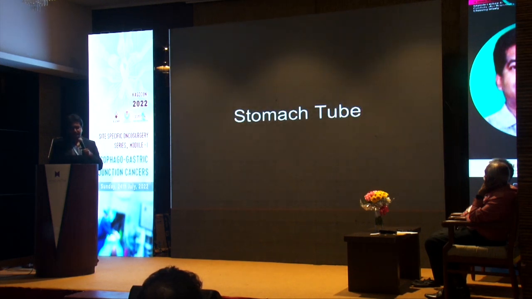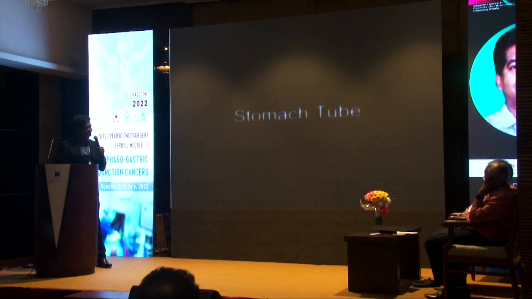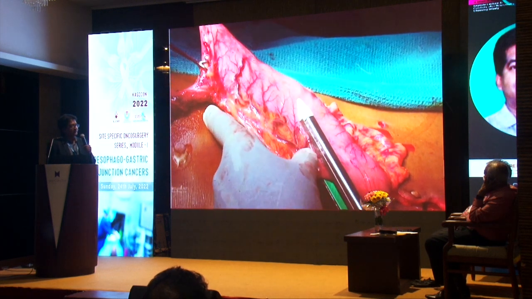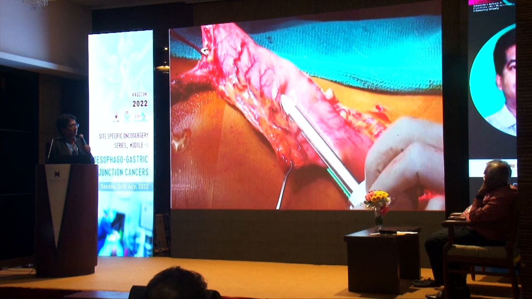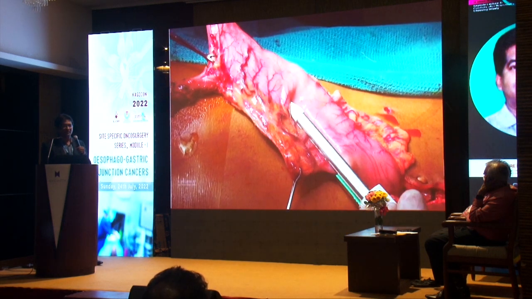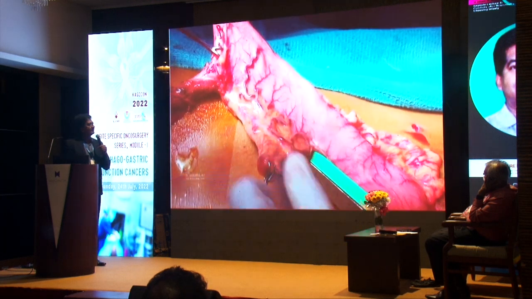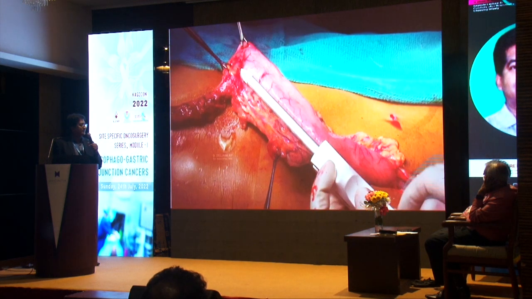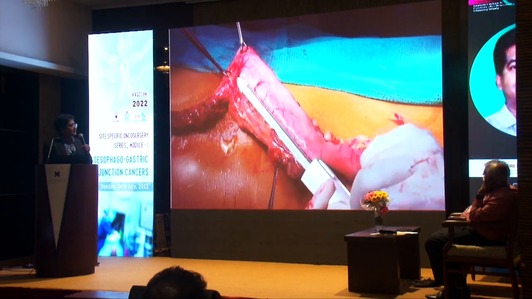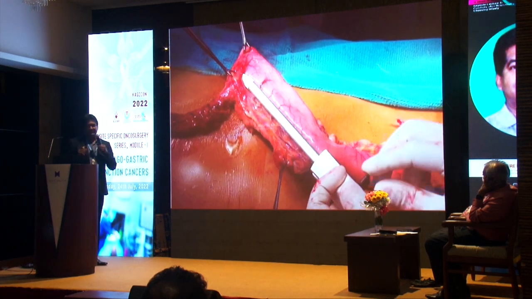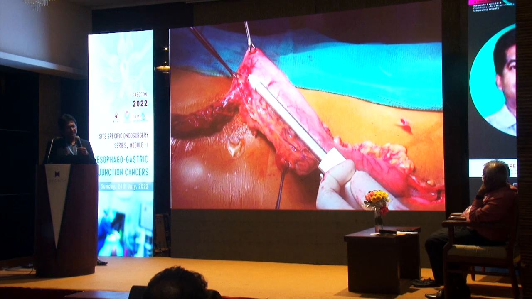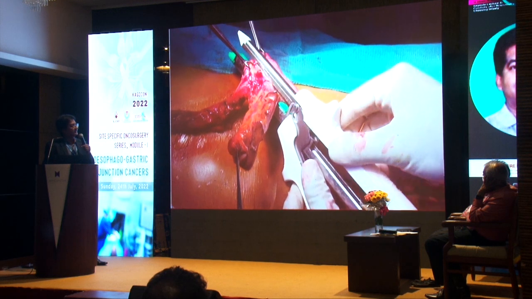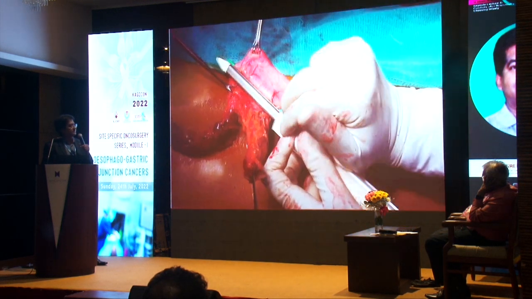You can see the fashioning of the stomach tube, the same video that was shown by Rao sir. The first stapler is applied at the incisura, and a 3 centimeter stapling is enough there. Once that division is made, the stomach becomes straight. After that, we can use either two 10 centimeter staplers, which will be sufficient, or a 3 8 centimeter stapler can be used. The diameter of the stomach has to be 4 to 6 centimeter, and the width has to be maintained throughout, even at the distal or fundal part of the stomach.